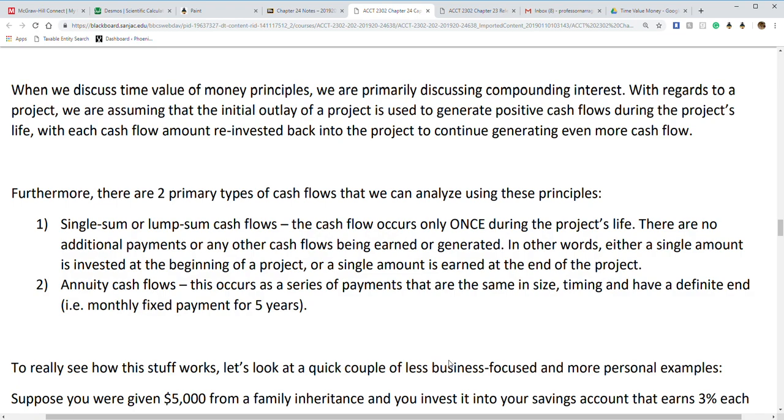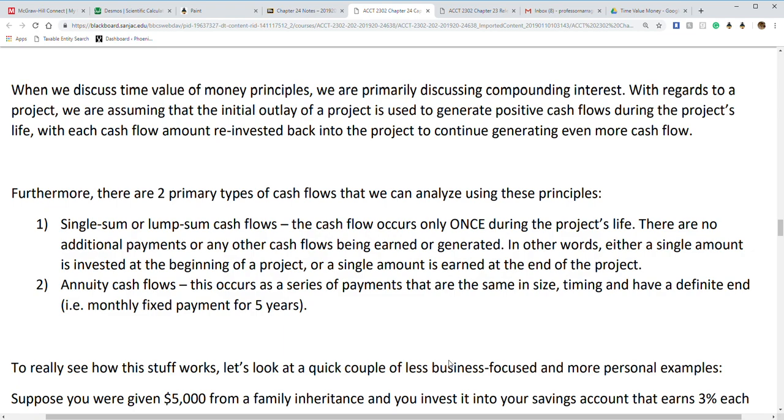One is single sum or lump sum cash flows. These occur only once during the project's life. There are no additional payments or any other cash flows being generated. So we take that one thing and calculate present value or future value, depending on how we want to look at it and how the interest has affected it.